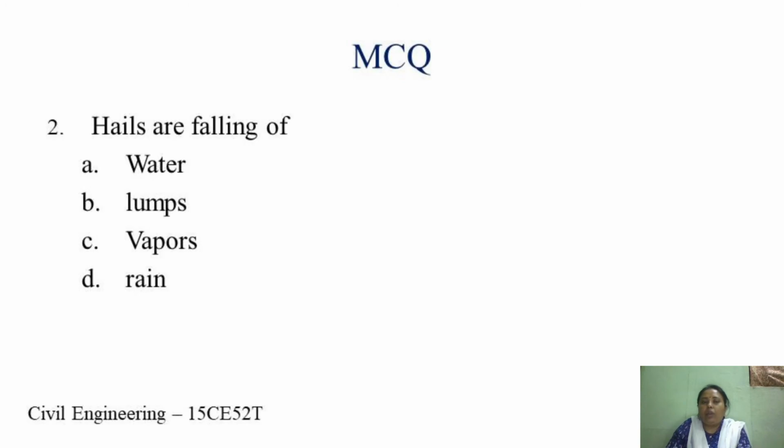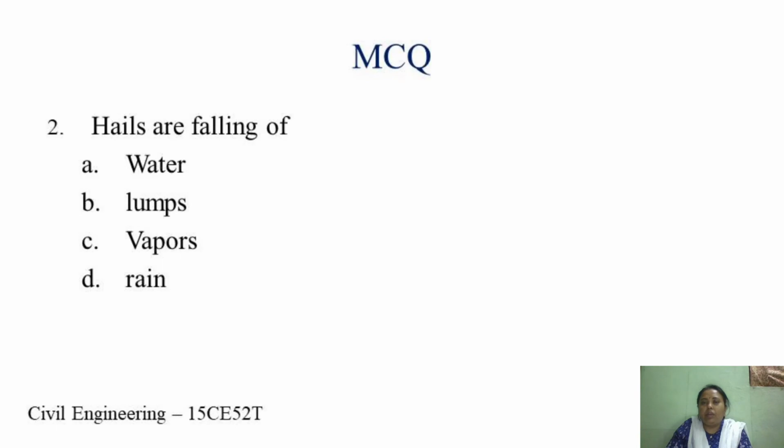And now coming to hails. Hails are nothing but the falling of... We have already seen in the image that there are different forms of precipitation. So hails are one such. The choices given are water, lumps, vapors, and rain.